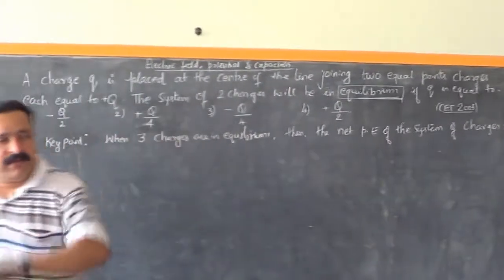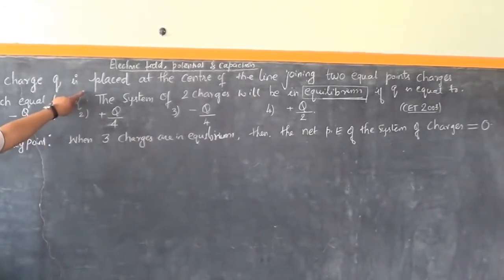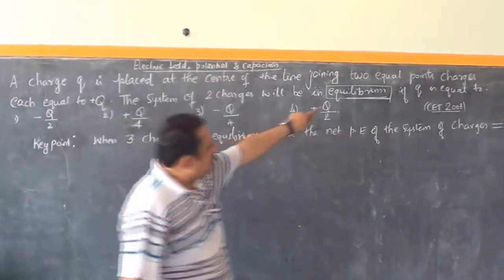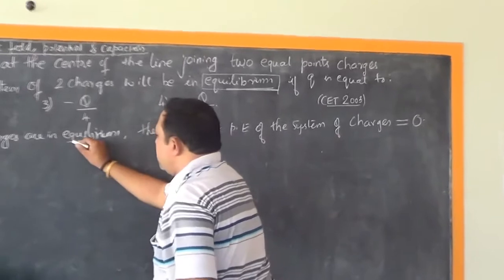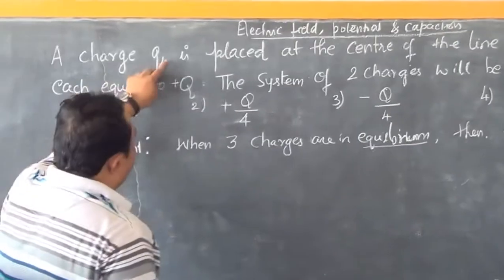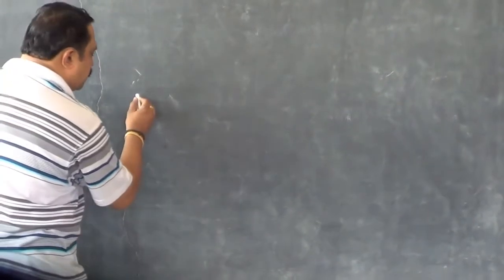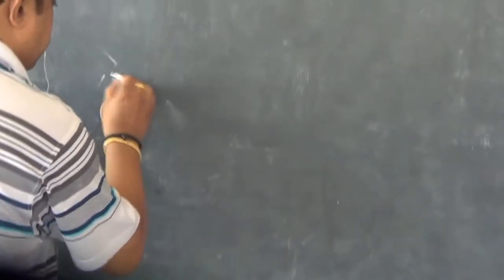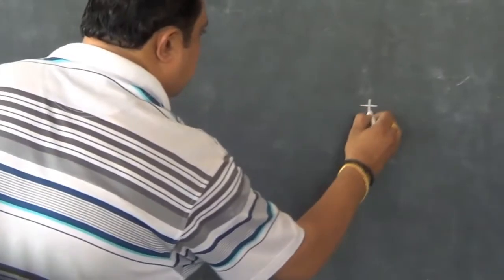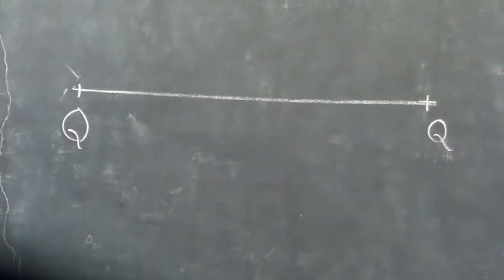Now we will read the problem once again and adopt this key point, because we have seen the word equilibrium. When a charge Q is placed at the center of the line joining 2 equal point charges, let's consider 2 charges, plus Q and another plus Q, separated by some distance.